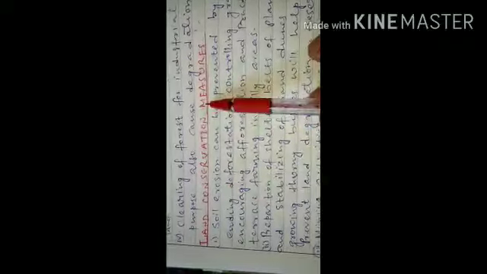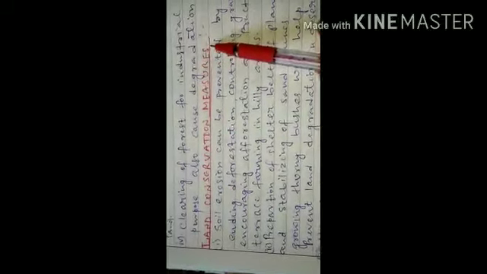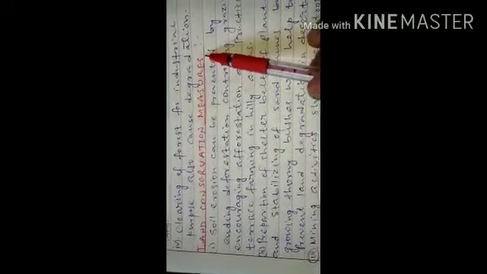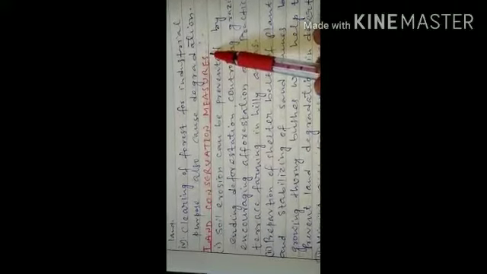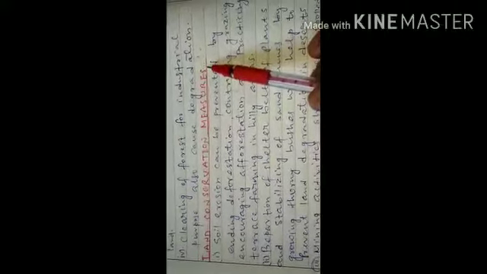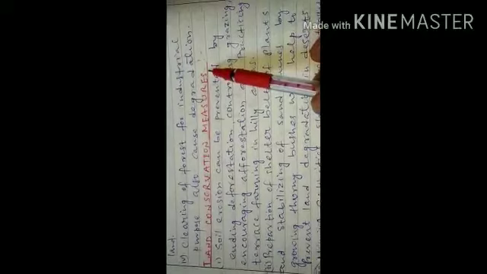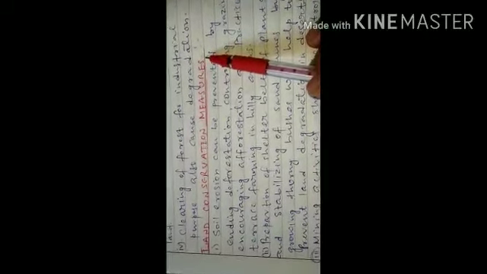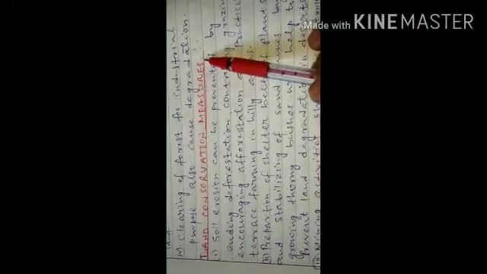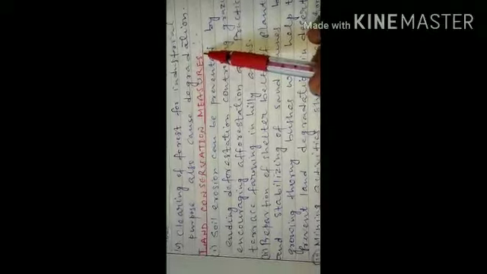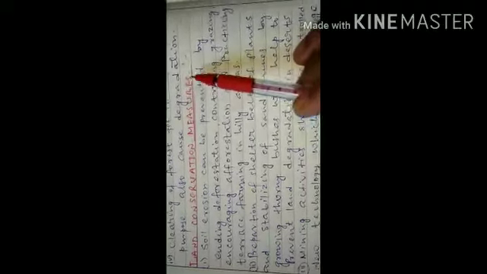Now, moving to the next point, that is land conservation measures. Here we are going to read about how we can conserve our land, because it is the most important resource in our life, because we get most of the things that we use in our everyday life from the soil. So the conservation of soil must be there.